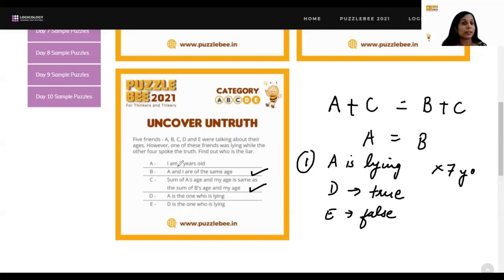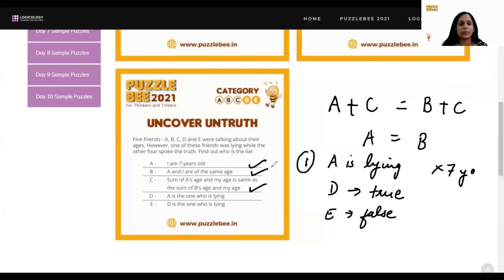So A is also speaking the truth. So now we know A is not lying. So what will we do here? We now have to find out who amongst D and E is lying. Okay, and I'll also do one thing. I'll put a tick mark next to A because now I know A is speaking the truth.